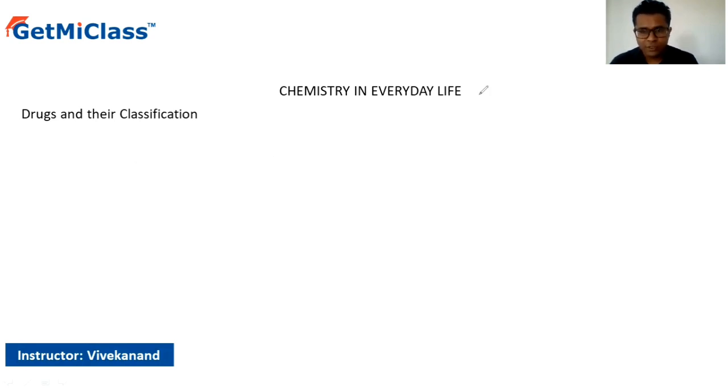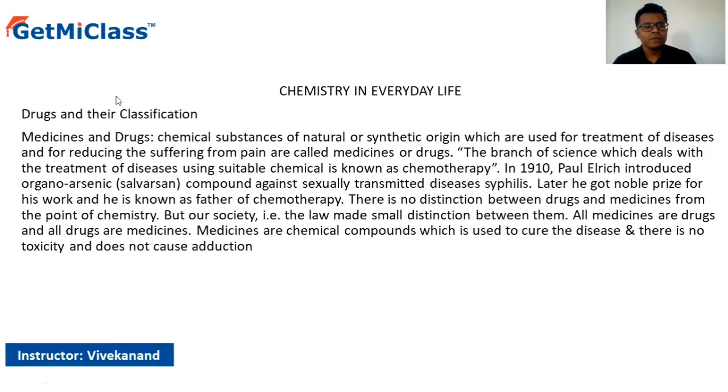First, its introduction. So the medicines or drugs are nothing more than chemical substances of natural or synthetic origin, which are used for the treatment of disease, and also used for reducing the suffering from pain, and are called medicines or drugs.